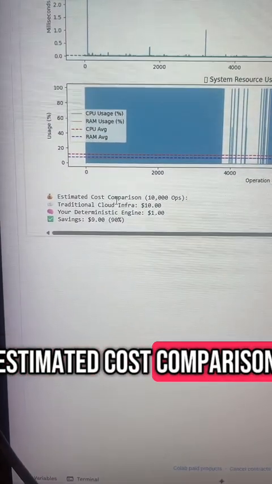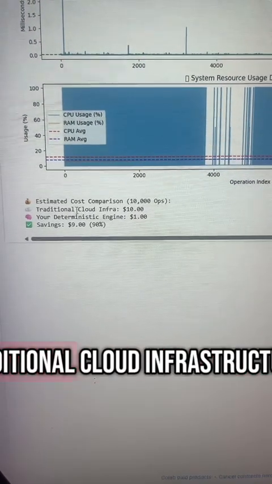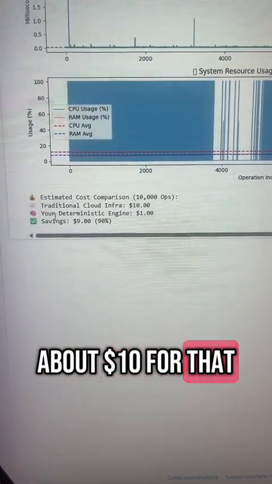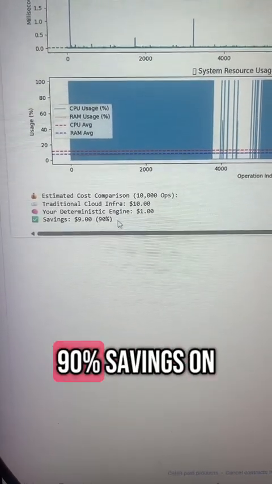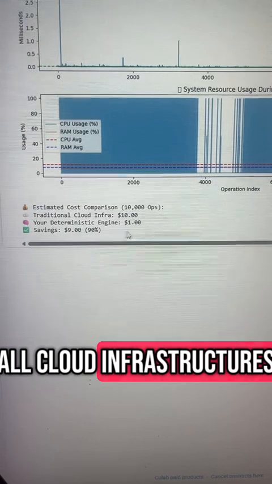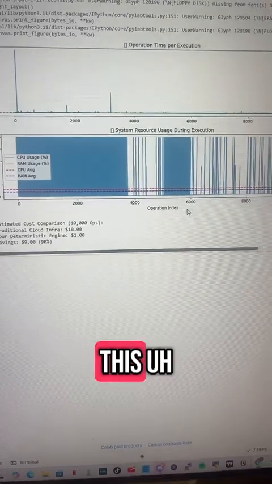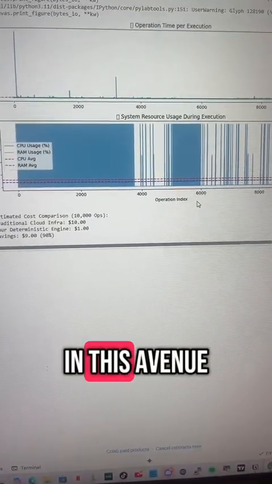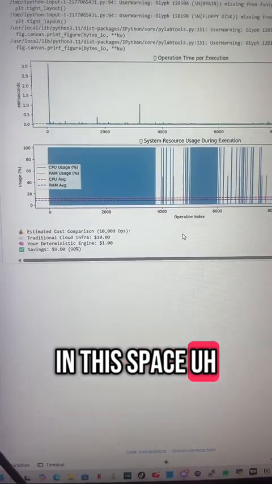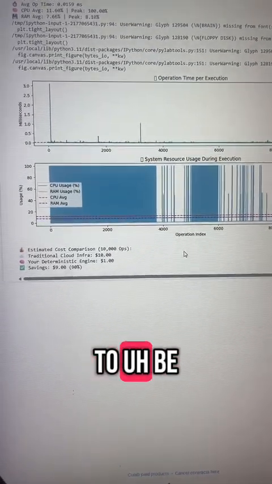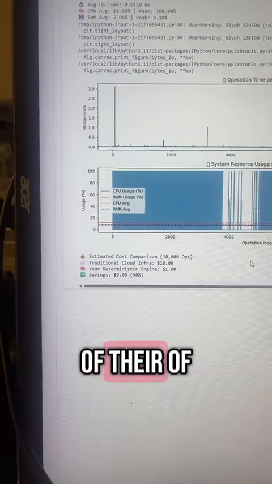Estimated cost comparison, right? So for 10,000 ops, traditional cloud infrastructure would cost you about $10. Mine is $1. So it's a 90% savings on all cloud infrastructure using my system here, which is why this is so important for anyone who is in this space, who would like to be the hero of their space.